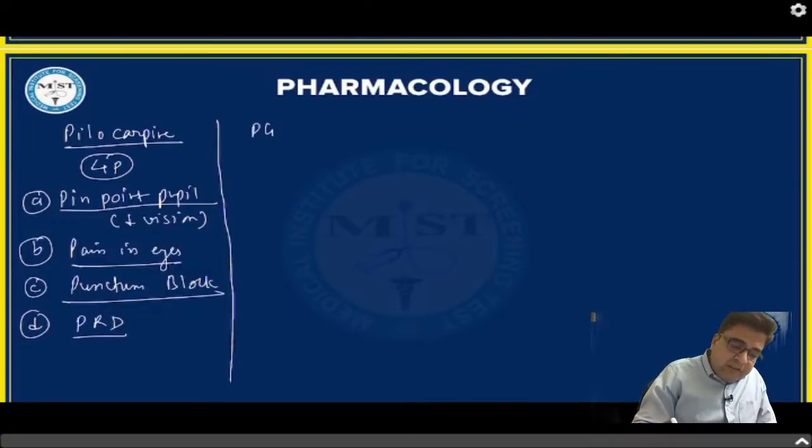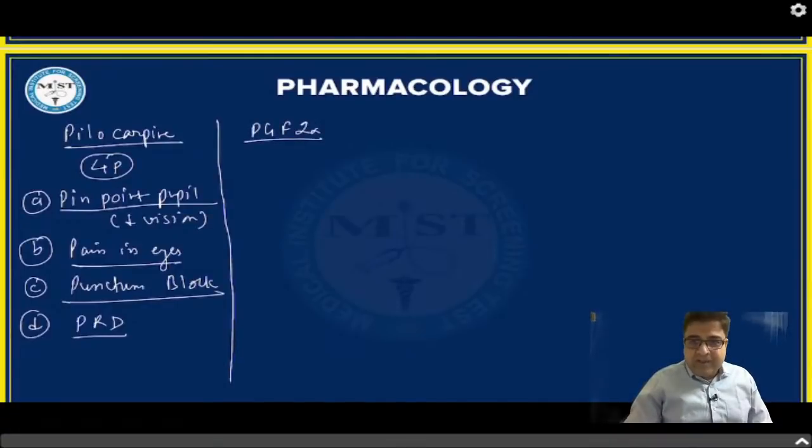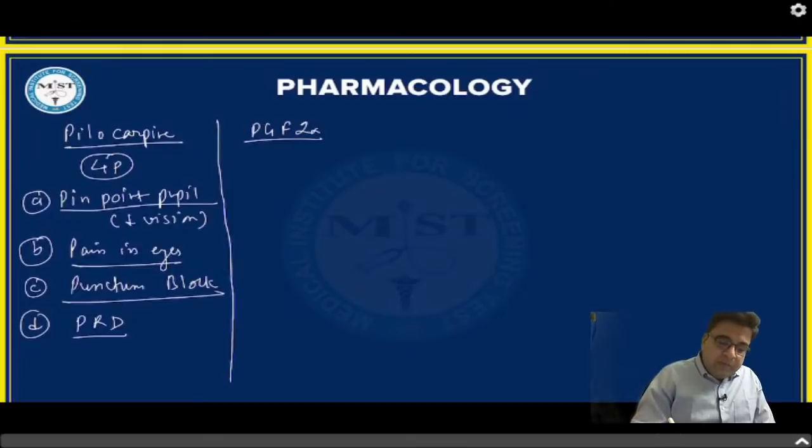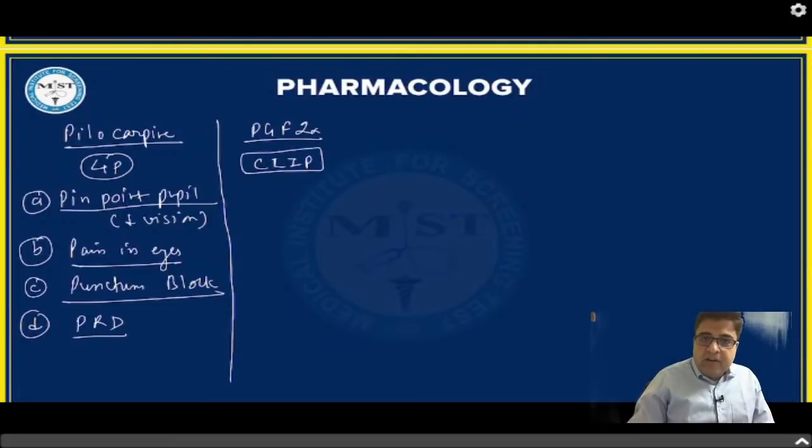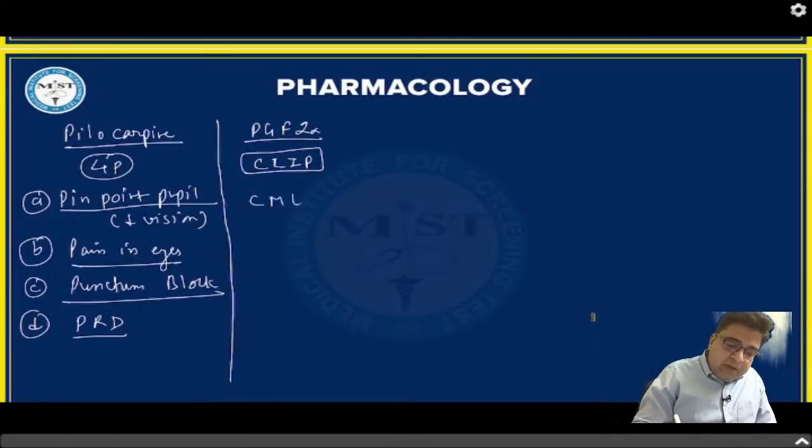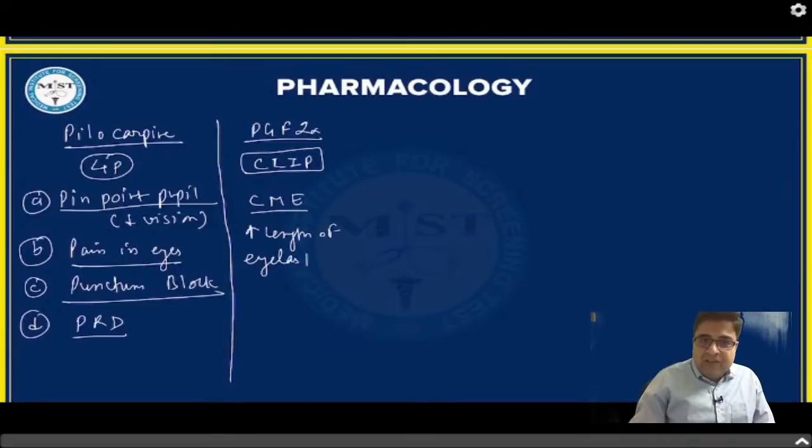Now if we talk about side effects of prostaglandin analogs, please remember a mnemonic, that is CLIP. These medicines will cause cystoid macular edema. L stands for increased length of eyelashes, so these medicines can increase the length of eyelashes.